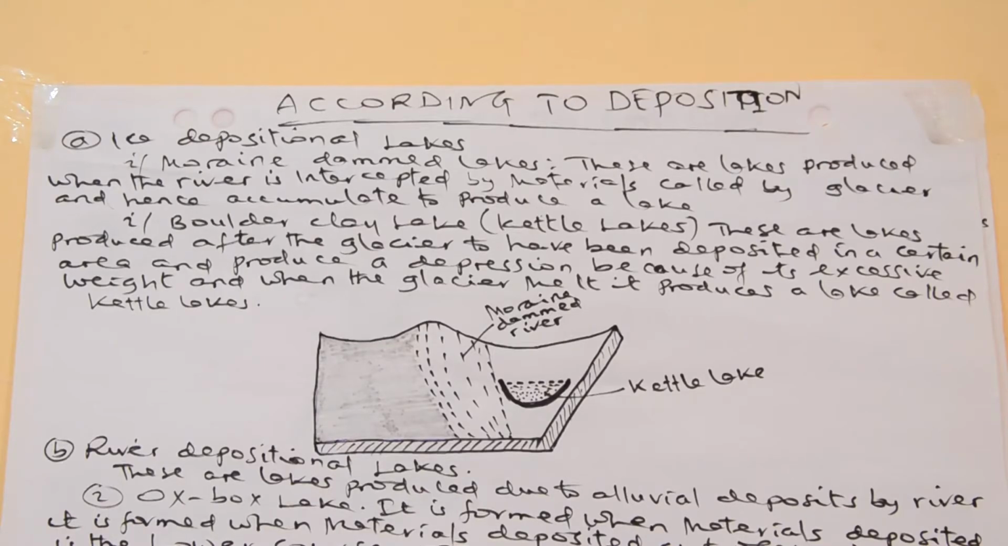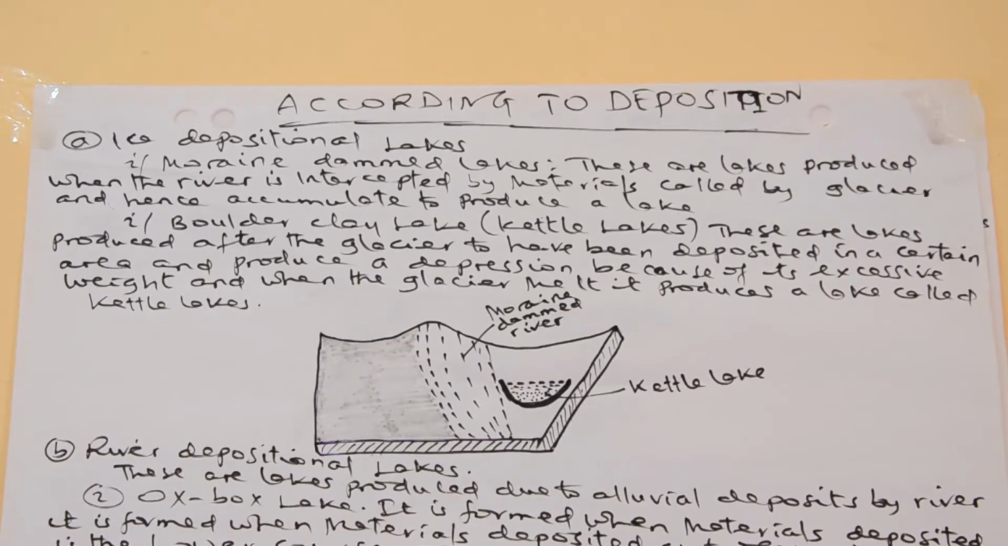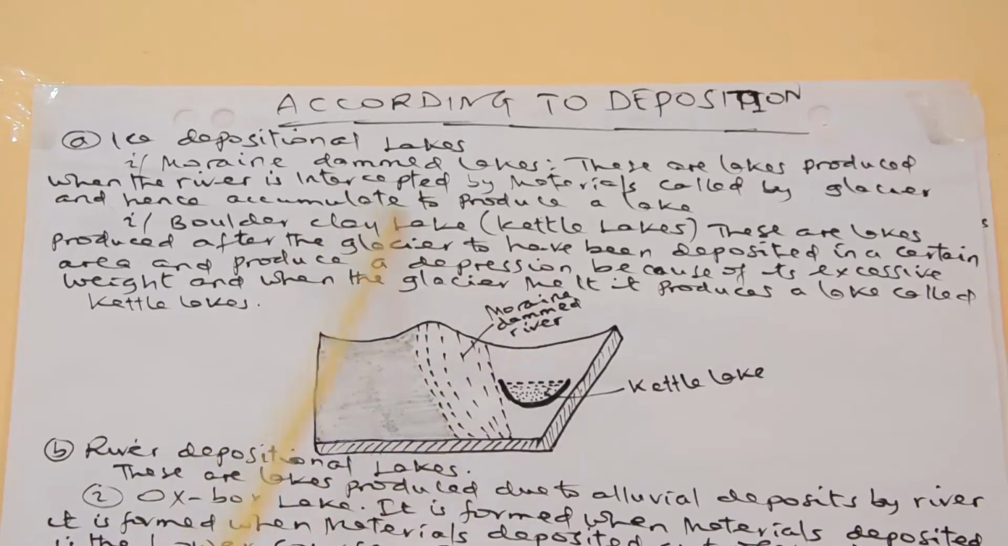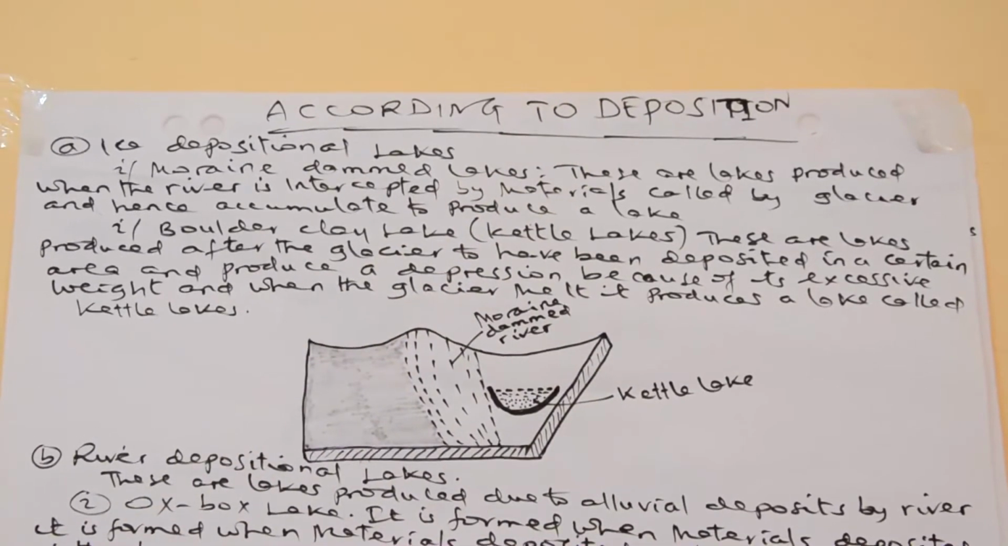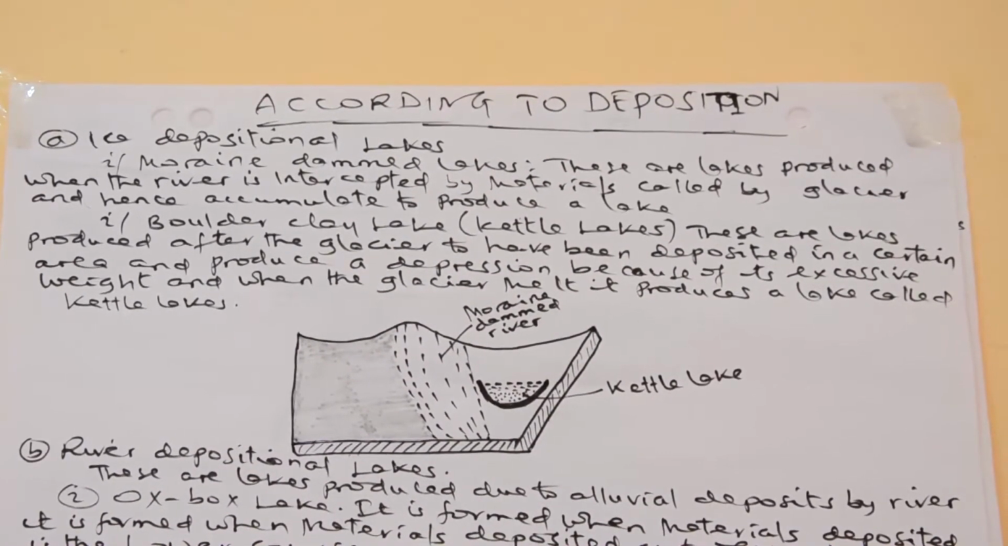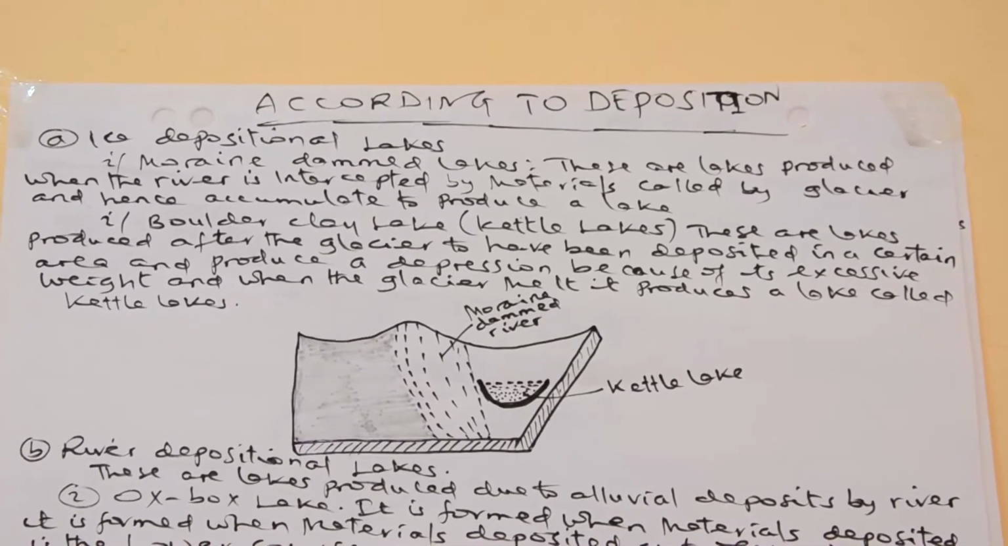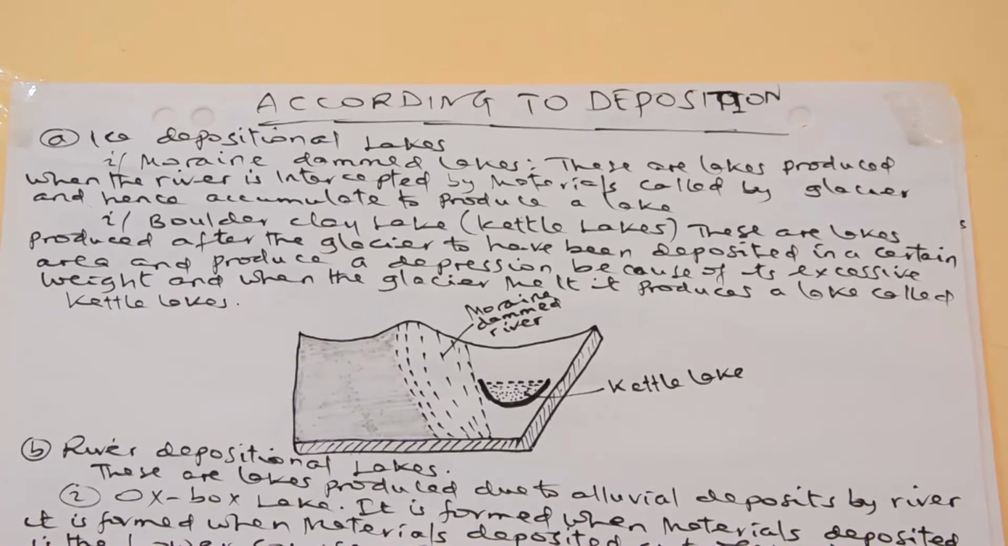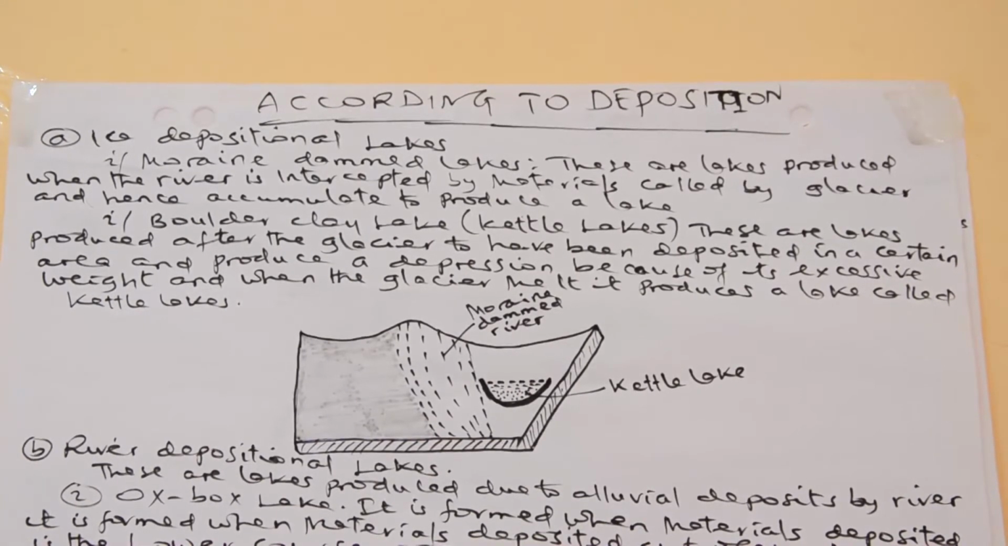Dear students, lakes according to deposition. We start with deposition lakes. Dear students, you have to remind yourself, lakes according to tectonics we have described, then according to erosion, and the erosion we have described according to snow, ice or glaciers, and according to wind action. But you have to remind yourself that a lake can be caused by deposition. We have to start with ice deposition. Wherever ice moves from one place to another and carries some materials, those materials are called moraine.